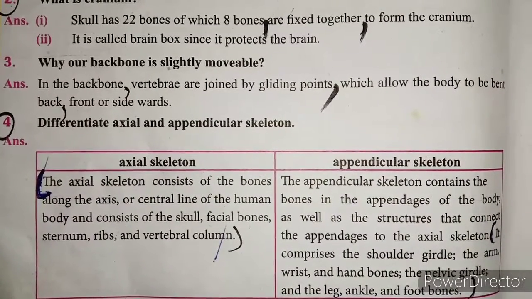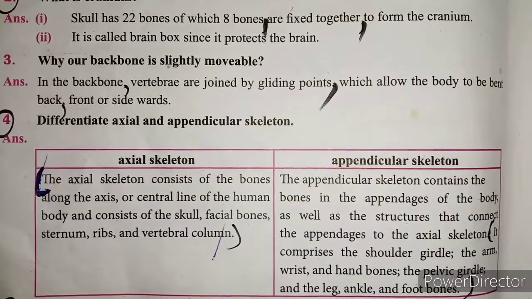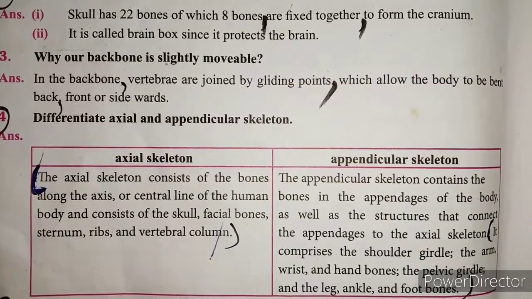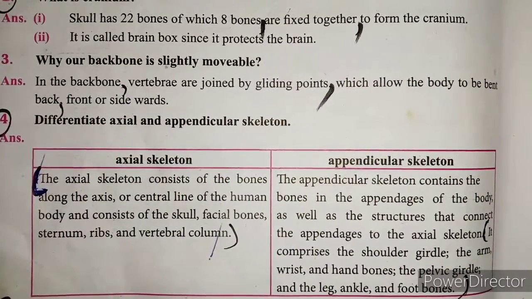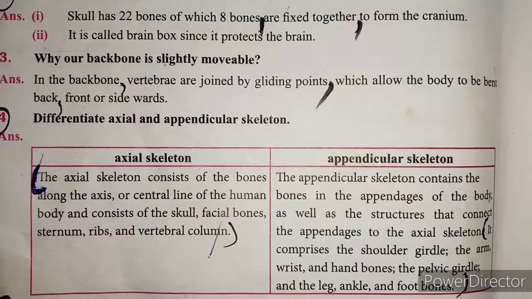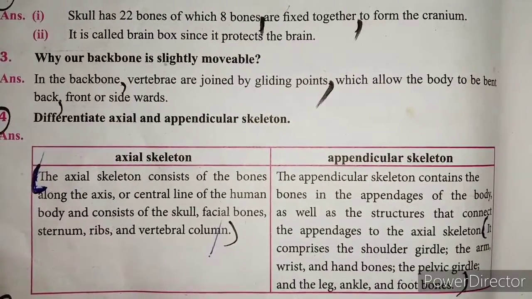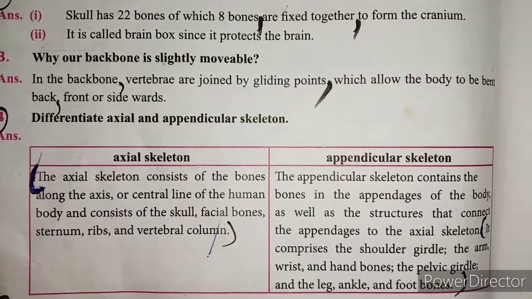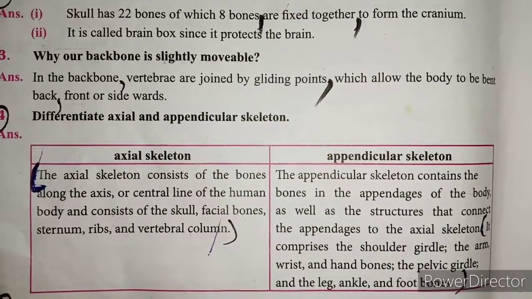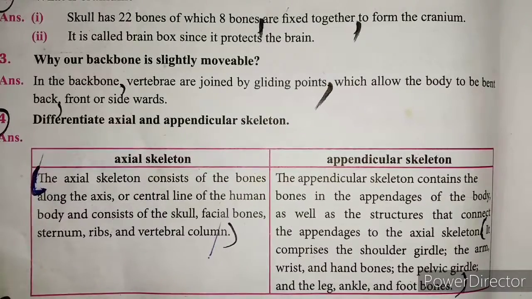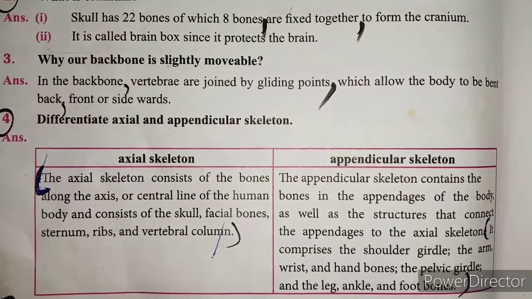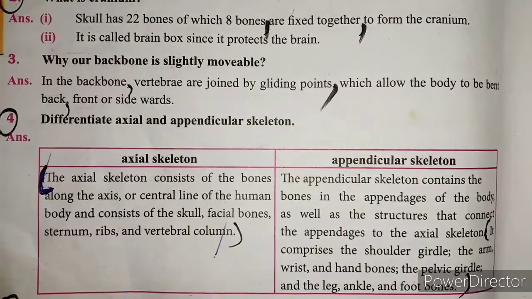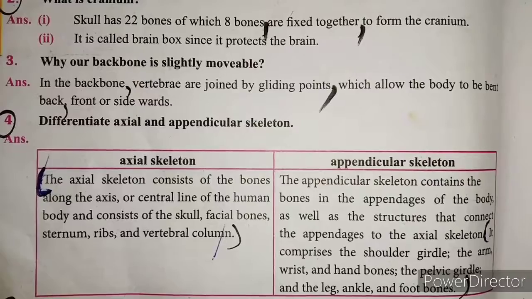Appendicular skeleton: The appendicular skeleton contains the bones in the appendages of the body as well as the structures that connect the appendages to the axial skeleton. It comprises the shoulder girdle, the arm, wrist and hand bones, the pelvic girdle and the leg, ankle and foot bones.